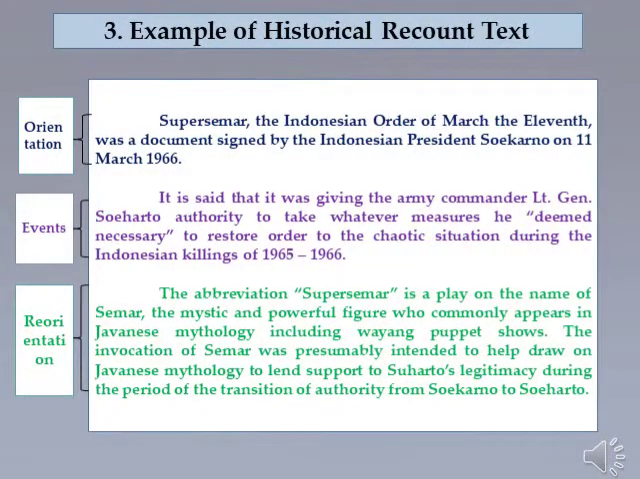This is the example of historical recount text. Sama seperti sebelumnya, di paragraf pertama ada orientation, paragraf kedua ada events, dan di paragraf ketiga ada reorientation.